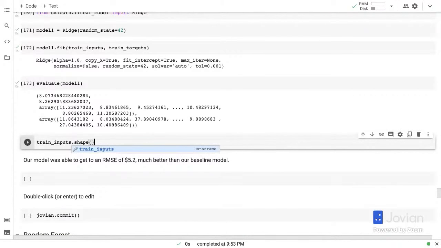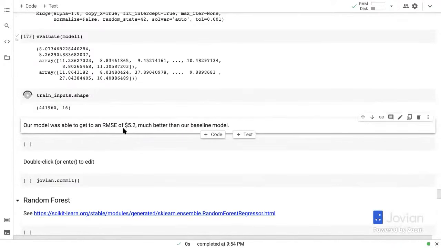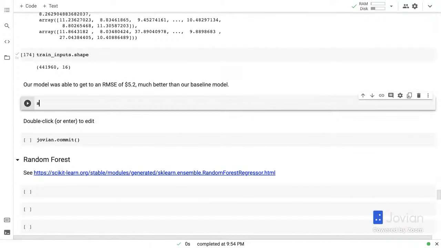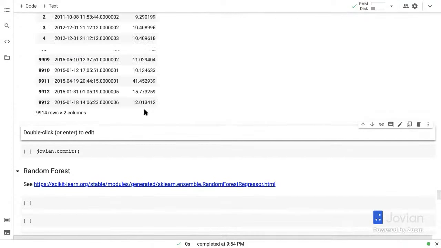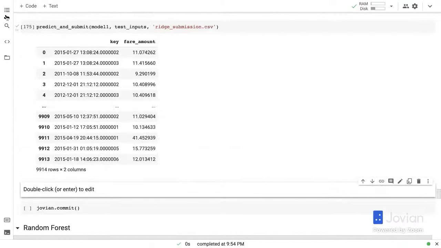Let's check if our train input still has the same shape. Yeah, it does. Okay. Now, remember our predict and submit function? So now we can reuse this function and give it our model1, and then give it our test inputs and give it a file name. Yep. So those are our predictions for the ridge model.